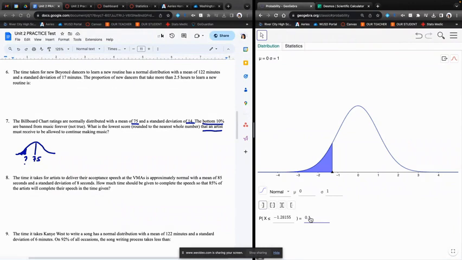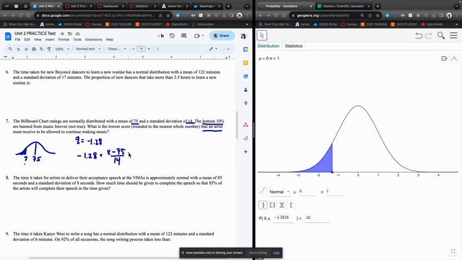So we type in 0.10 here, and that's going to give me my z-score that separates the bottom 10%. So in that case, it's going to be negative 1.28. And then we're going to work backwards. So negative 1.28 equals x minus the mean, which is 75, divided by the standard deviation, which is 14.